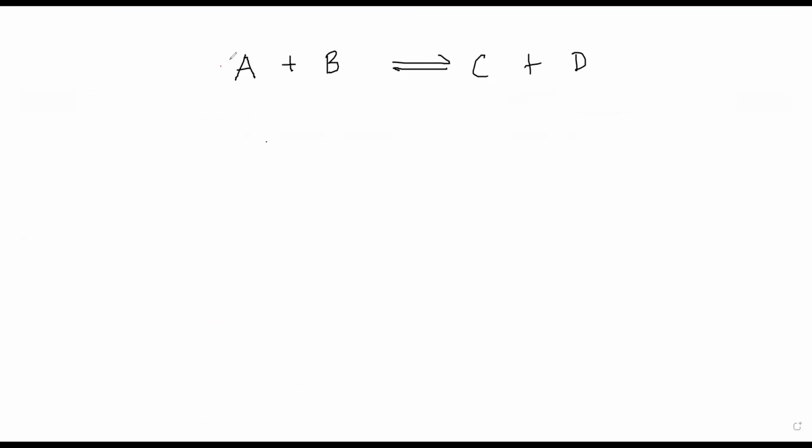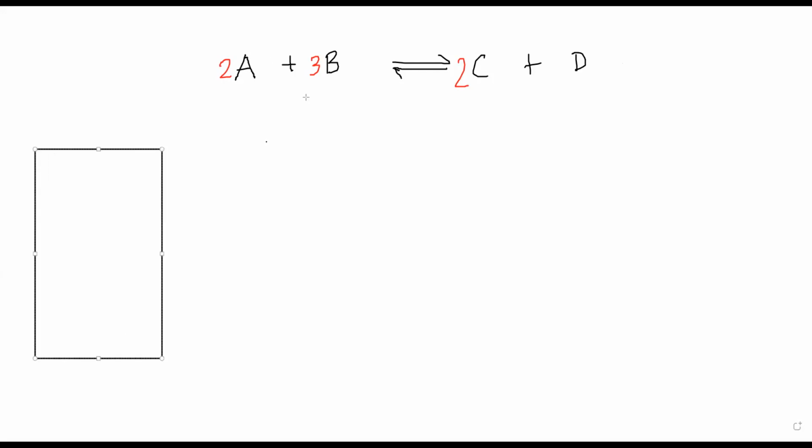The balancing is 2A plus 3B gives you 2C plus D. Okay, that's the reversible reaction. So in the beginning of this reaction, I've started with A and B. The reaction will have only A and B molecules.